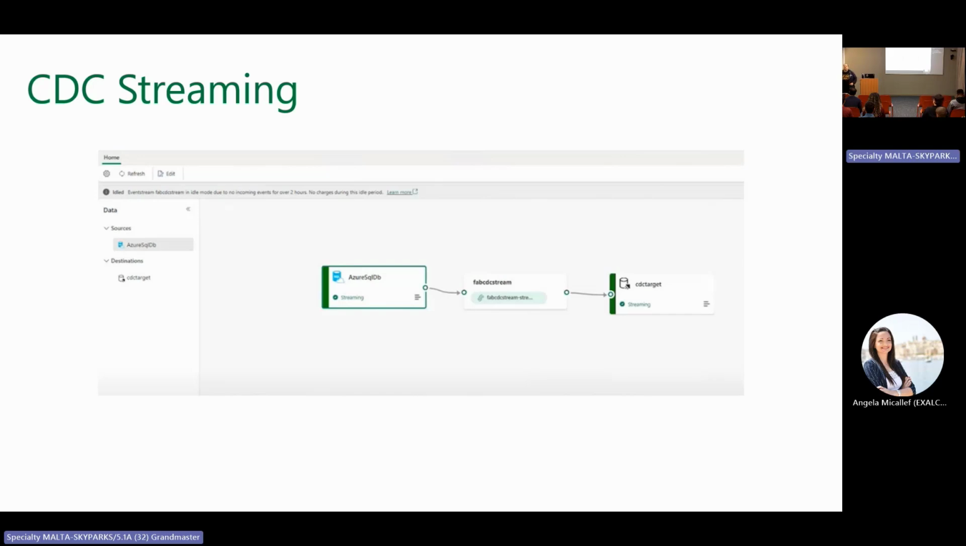On the other hand, if you are looking for something open, you will love the announcement from Ignite of open mirroring. You create an open mirroring where the source of the data is defined by you.